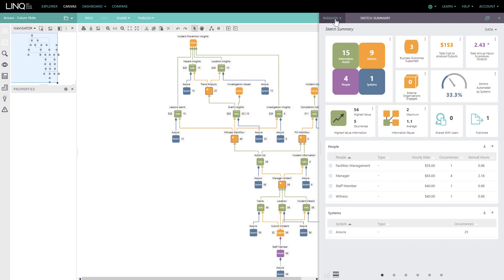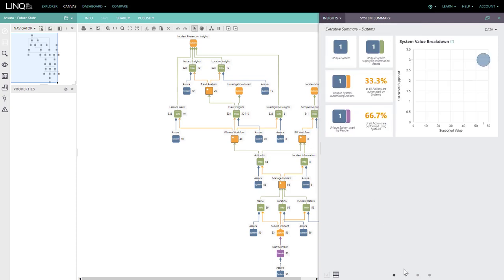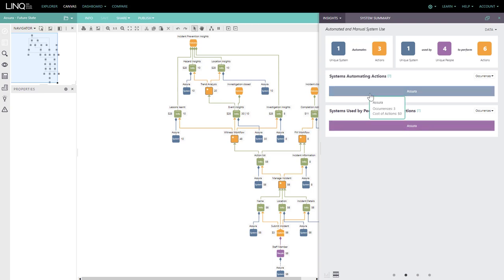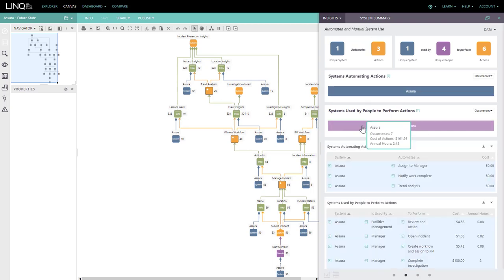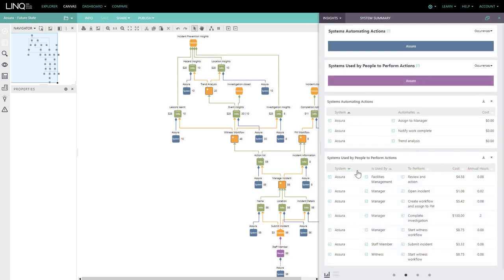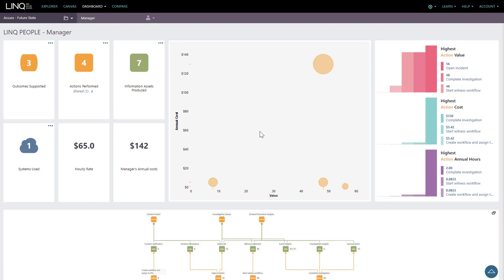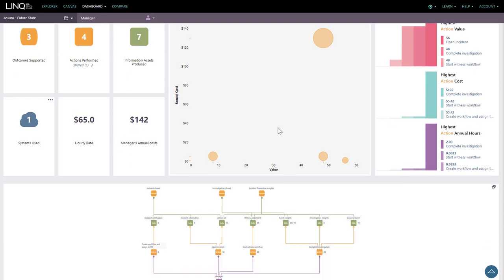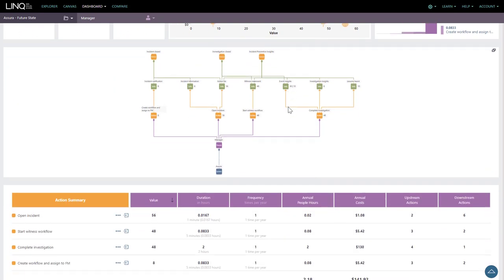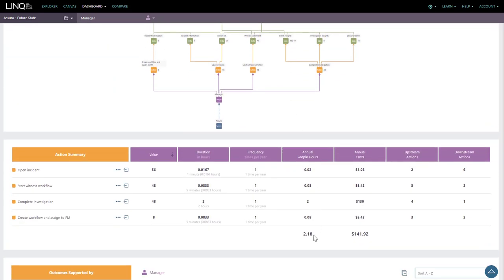In fact, if we look at the system, we're able to understand how Assura as a platform automates actions as well as how people will use this tool in order to do this work. If we take a look at the manager who's still engaged in this process, we can see that their time has been significantly reduced. They're now undertaking 4 actions, not 7 or 8, and rather than the 6 hours of time, we're only spending just over 2 hours engaged in the process.